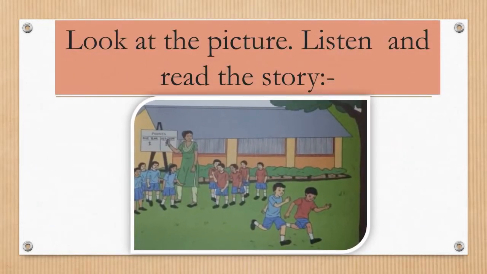Now again look at the picture, listen and read the story. So observe the picture carefully. What can you see in the picture? Yes, two boys are running. There are some boys standing near the teacher. Teacher is writing something. Yes, and all are looking towards the boys who are running. And yes, some boys are in blue clothes, some are in red clothes. Very good. So now let's read the story which describes this picture.